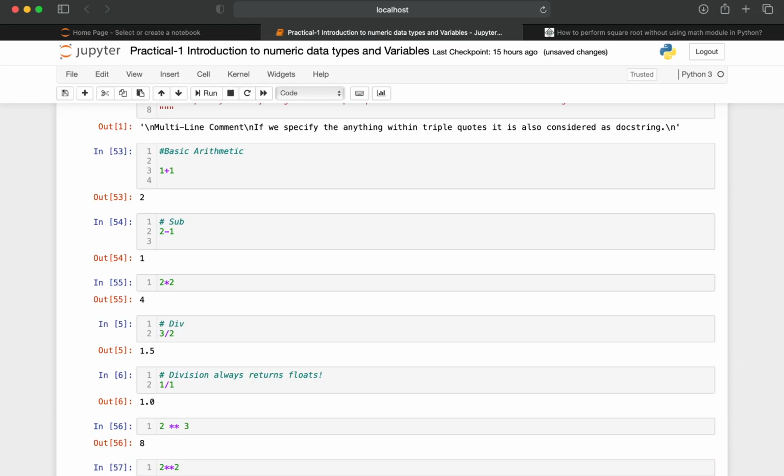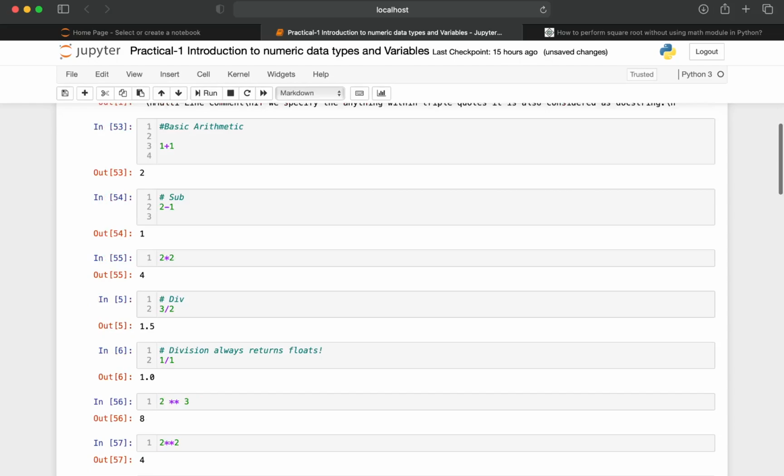This, 2 star star of 1 by 2, is used to find the value of root 2. The value of root 2 is 1.414.